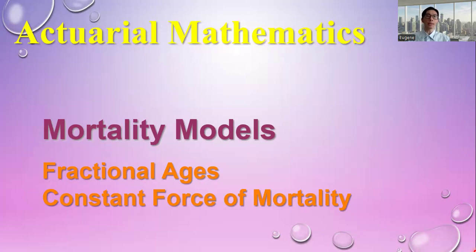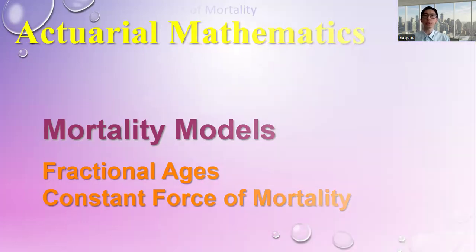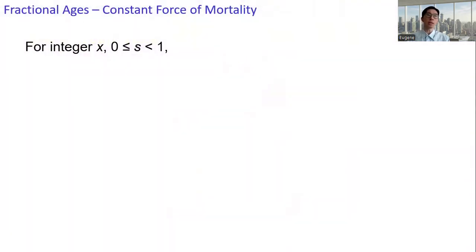Hello everyone. In this video, we will cover another fractional age assumption, the constant force of mortality assumption. As the name suggests, between integral ages, the force of mortality is a constant. That is, for integer x, where s is between 0 and 1, mu x plus s equals a constant. I denote this as mu x star.